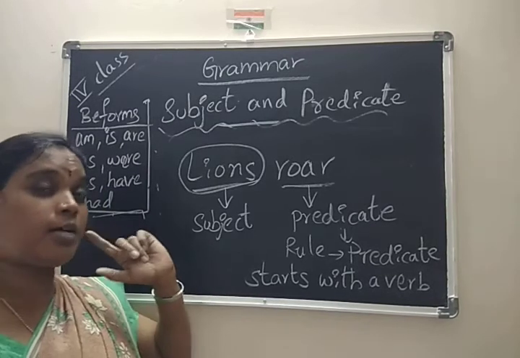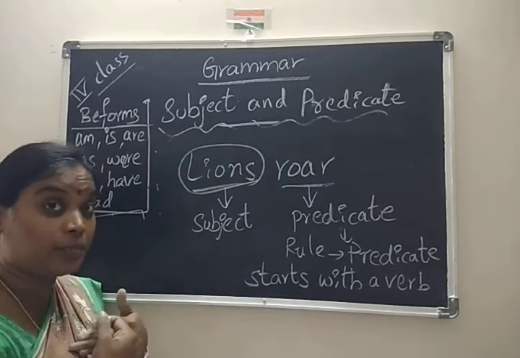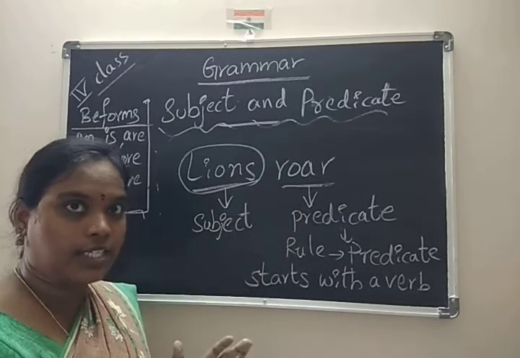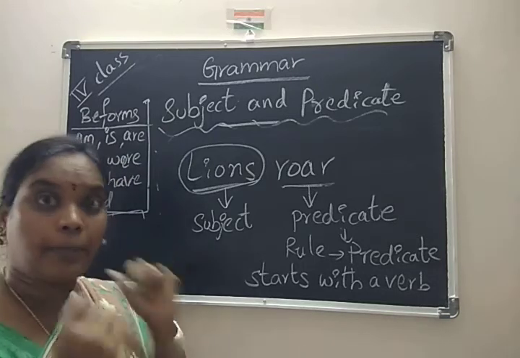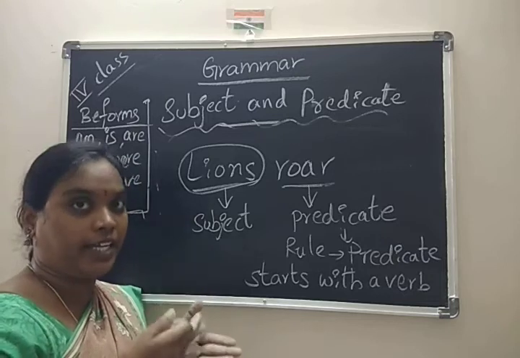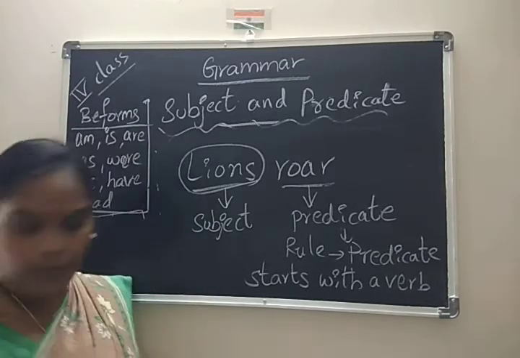Yes, in the previous example, "I am teaching," there is a helping verb there. Here, the main verb. So whether it is a helping verb, a main verb or a be form, we have to start the predicate with that verb only. Is it clear, dear? Yes, hope you understand.